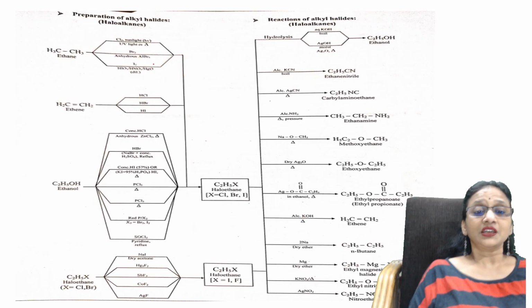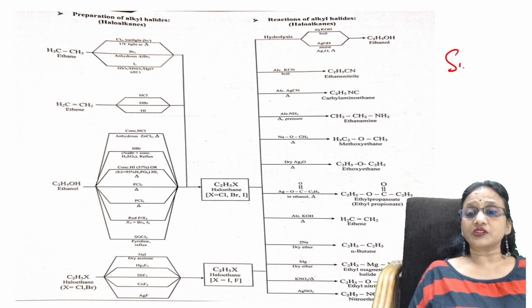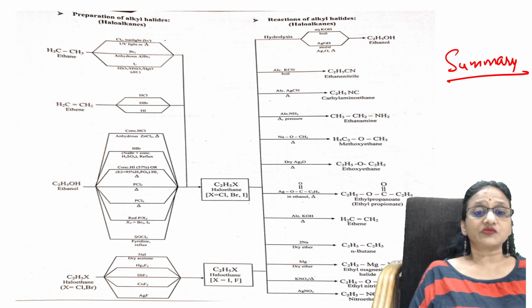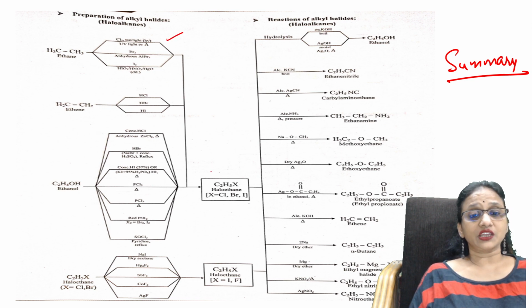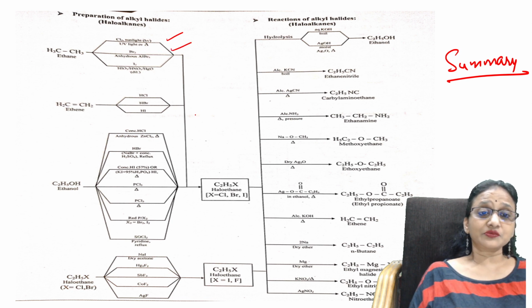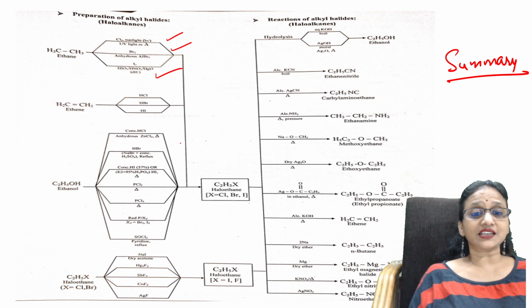Next one, reactions. Okay, see here. These are all the summary of your chemical reactions, preparations and reactions. Here, with sunlight, it can form haloalkanes. With bromine, it can form haloalkanes. With HI, it can form haloalkanes. With a double bond, you can use Markovnikov's rule. With alcohol, using the Lucas test, you can form alkyl halide.